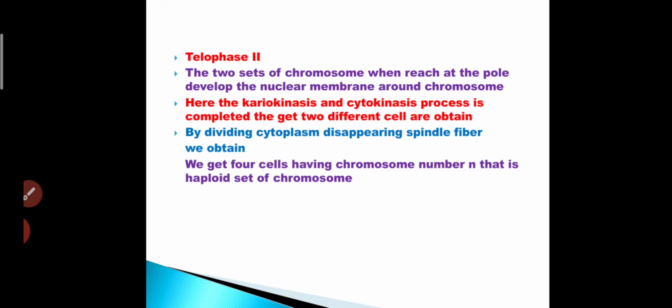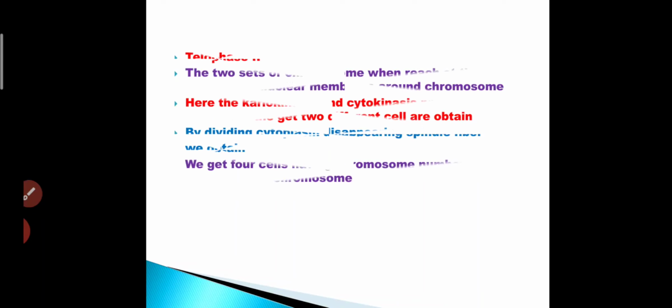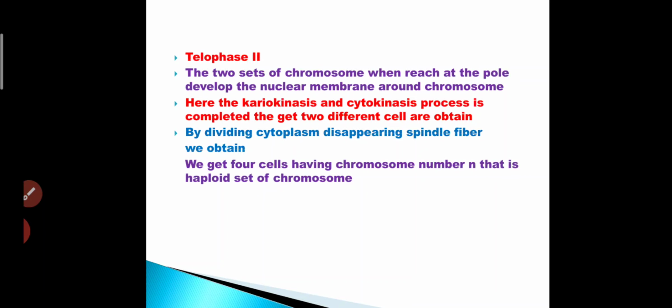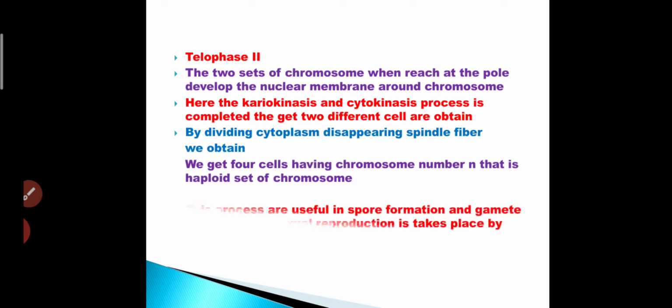By dividing the cytoplasm and disappearing of the spindle fibers, we obtain two different cells, and we get 4 cells having chromosome number n, that is the haploid set of chromosomes. These processes are useful in spore formation and gamete formation, and sexual reproduction takes place by this process.